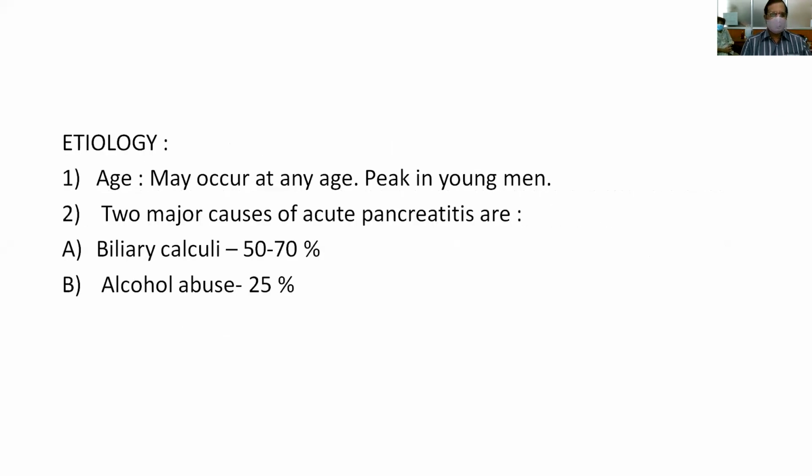And coming to the etiology, number one is age of the patient. It may occur at any age, with peak incidence usually in young people, below 30 to 40 years of age. And there are two major causes of acute pancreatitis. Number one is biliary disease, mainly biliary calculi, which are responsible for about 50 to 70% of the cases of acute pancreatitis. And the second one is alcohol abuse, which is responsible for about 20 to 30% of the cases.